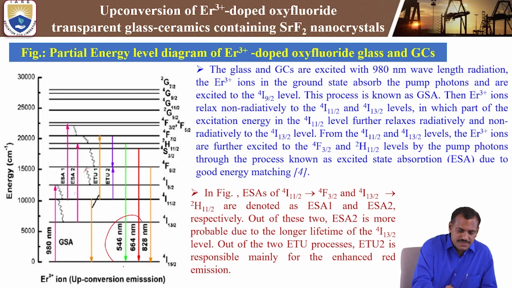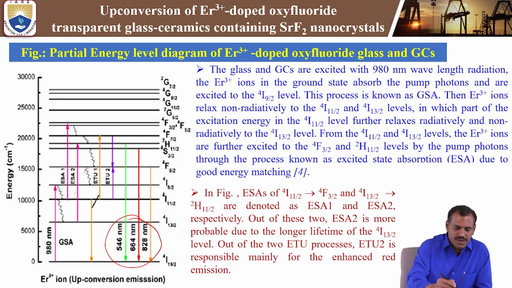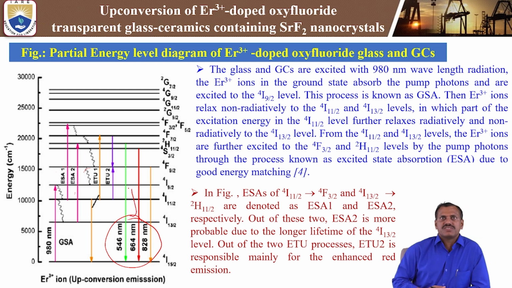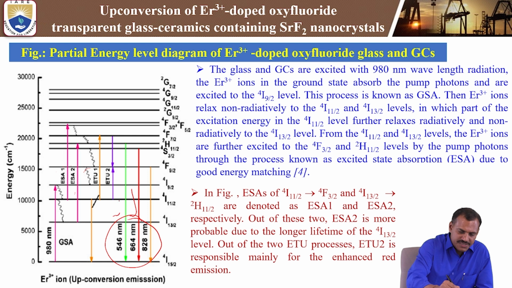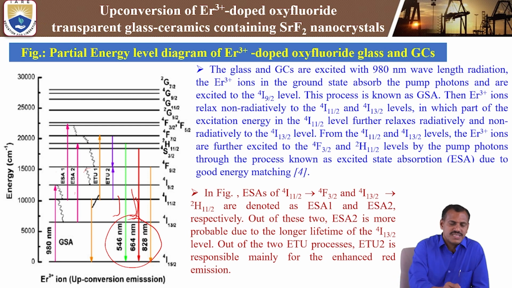So in these 3 emissions we are observing down conversion as well as upconversion. Particularly in upconversion, we will be observing enhanced luminescence more in the green emission and red emission. Compared to green emission, the red emission is the stronger upconversion emission, about 10 times more than the green emission. That is why this is useful for upconversion emission in the case of erbium 3+ doped oxyfluoride transparent glass ceramics. This figure shows the different emission channels.